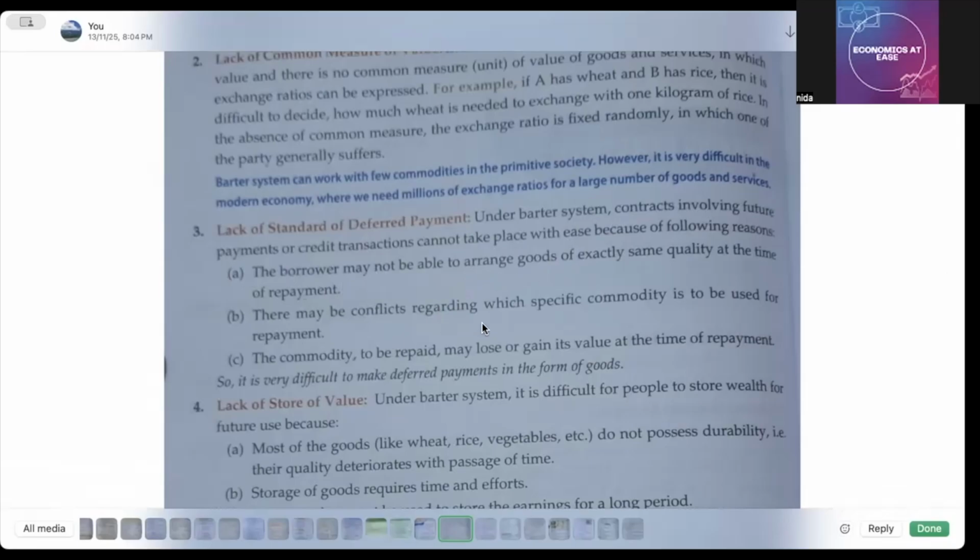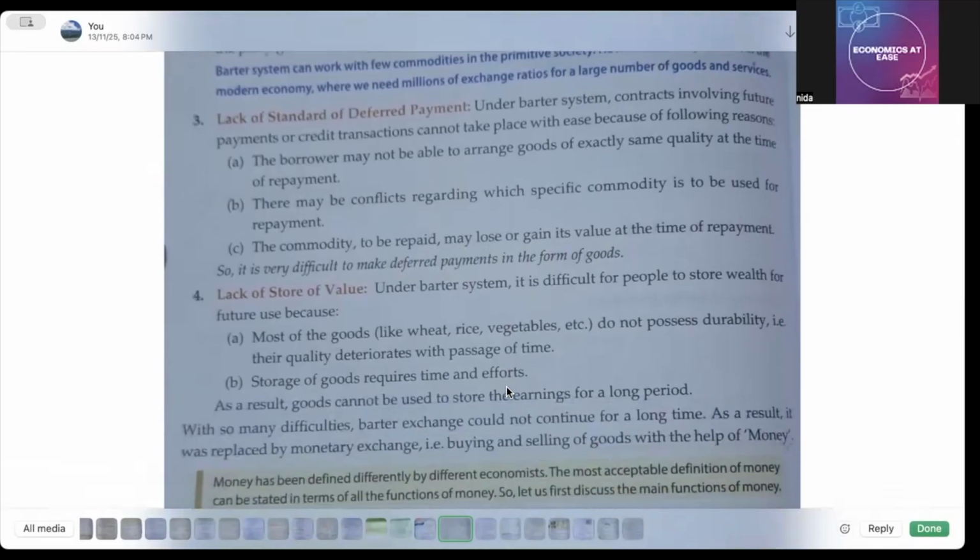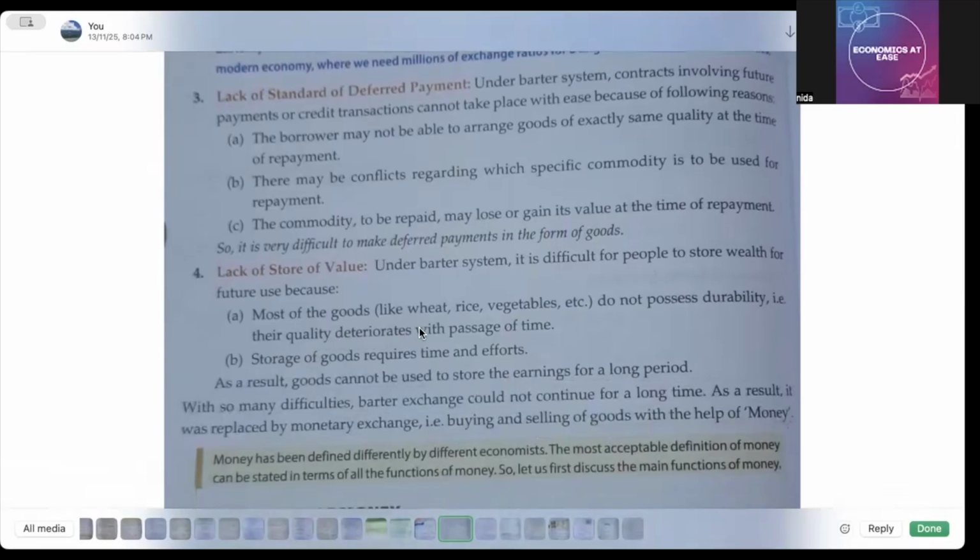Then there may be conflicts regarding which specific commodity is to be used for repayment. एक ये भी प्रॉब्लम आती थी उसमें. Then commodity to be repaid may lose or gain its value at the time of repayment. जाहिर सी बात है जब आपका measure of value नहीं है, then these problems occur. Okay, so it is very difficult to make deferred payments in the form of goods. Then lack of store of value, that it cannot be stored also. Okay, most of the goods like wheat, rice, vegetables, etc., do not possess durability.